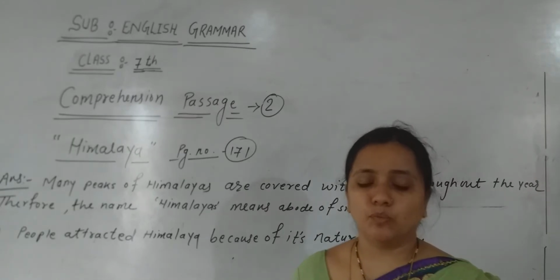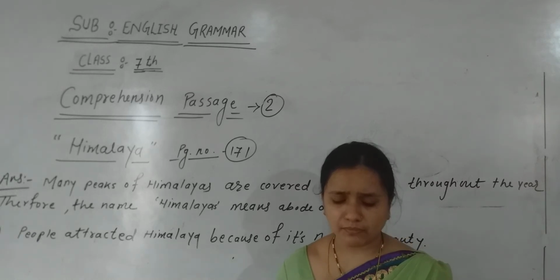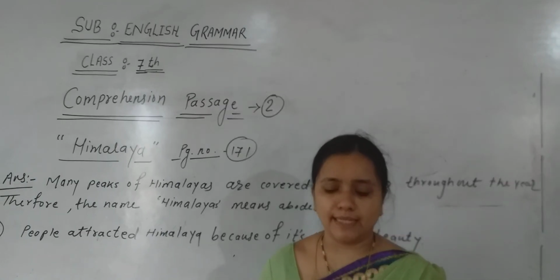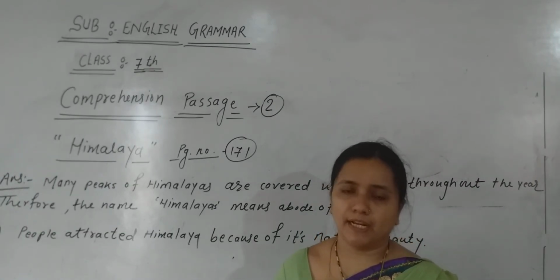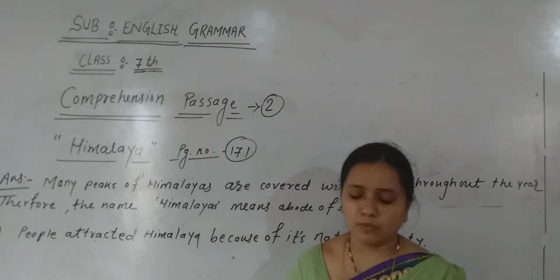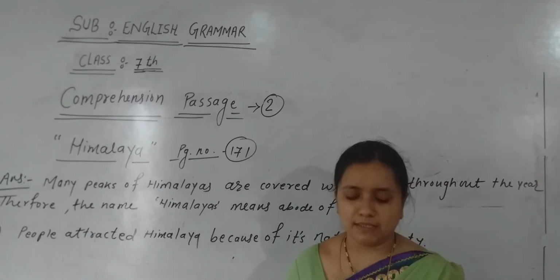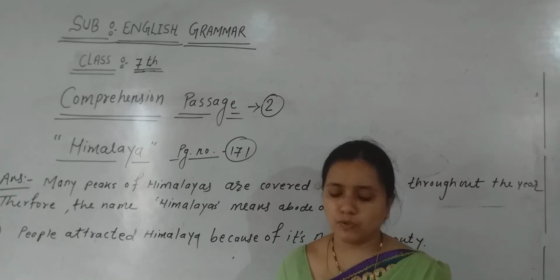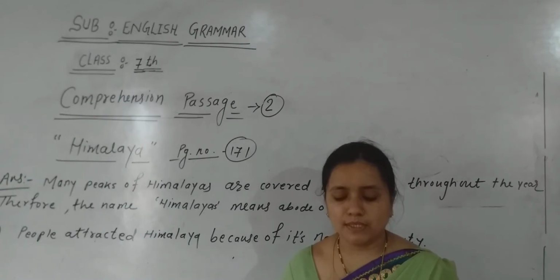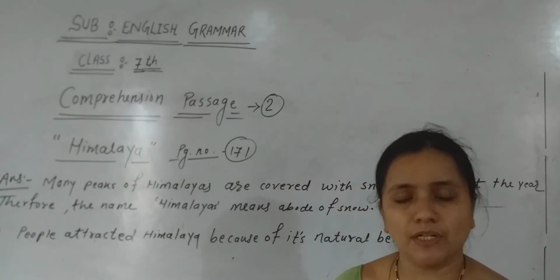So let me repeat it once again. Just note it down. First one, the highest peak is Mount Everest. Second, the Himalayan ranges have passes that connect neighboring countries of India, like all of these. It means Nepal, China and Pakistan. Next, many rivers flow through the Himalaya mountain ranges, and one of these is Indus. Next, the meaning of the phrase abode of snow in the passage is mountains covered with snow. Next one, the tourists visit hill stations for all of these. It means for entertainment, for pleasure and relaxation, and for sightseeing.